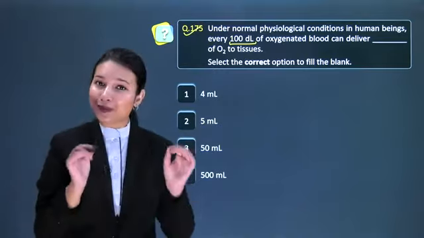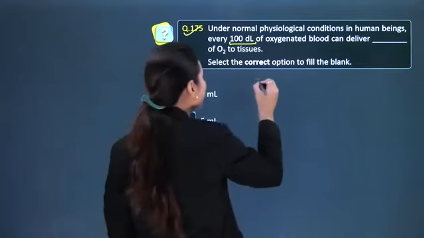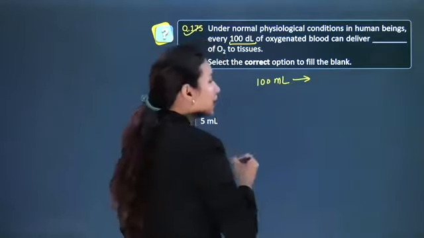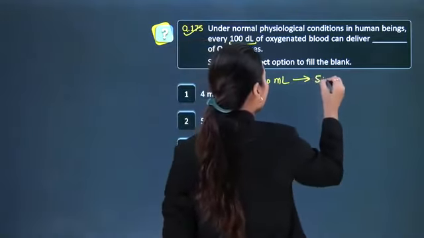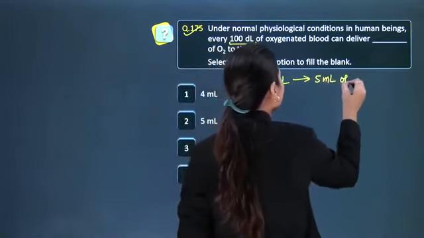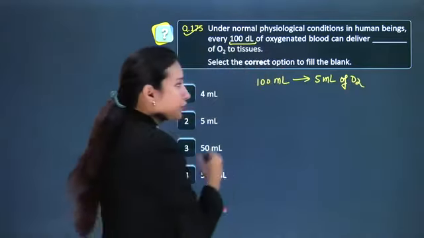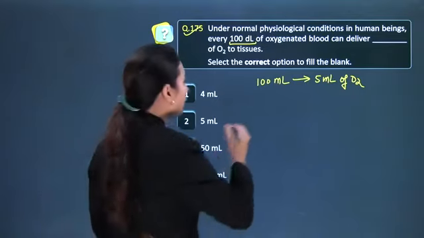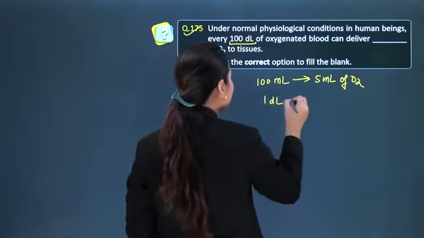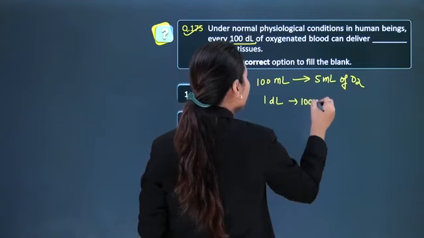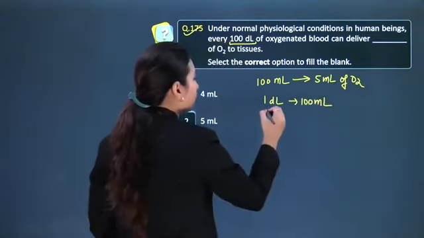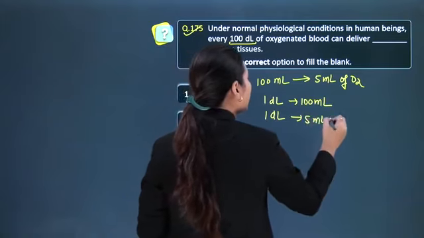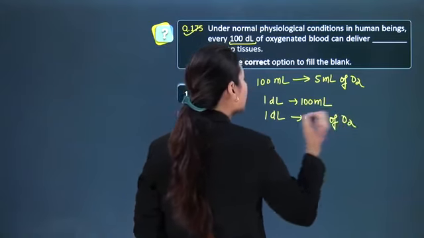So students, as mentioned in NCERT, 100 ml of oxygenated blood delivers 5 ml of oxygen to tissues. Here the question asks about 100 deciliter. So 1 deciliter equals 100 ml. So 1 deciliter delivers 5 ml of oxygen to the tissues.